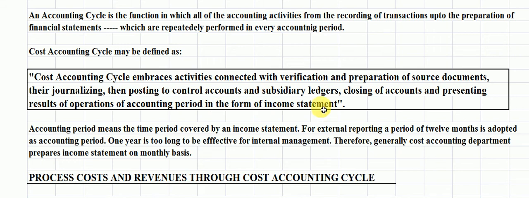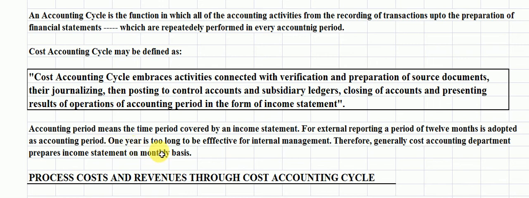Students, in this definition there is the term accounting period. Now we explain this term below. Accounting period means the time period covered by an income statement. For example, a reporting period of 12 months is adopted as an accounting period.